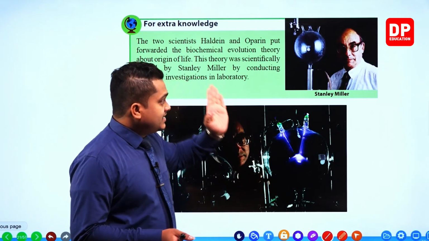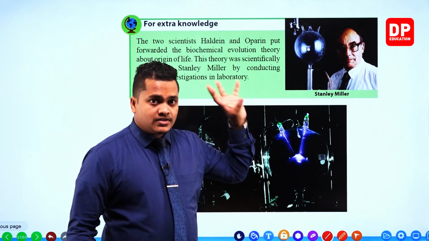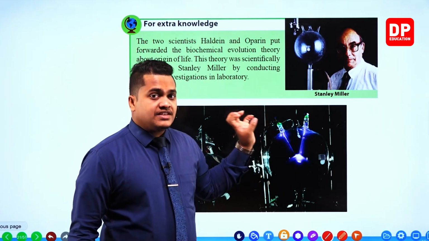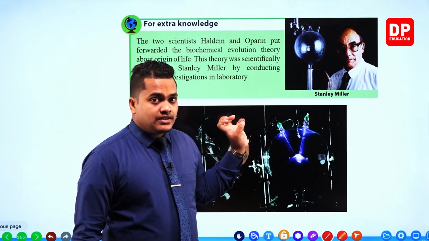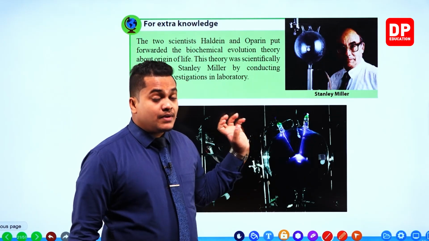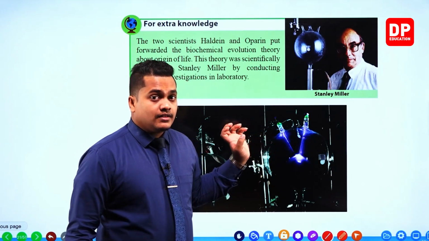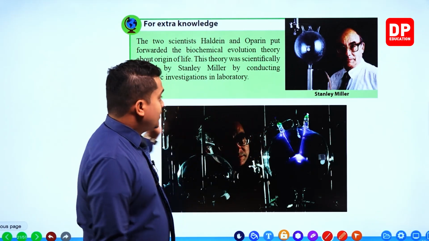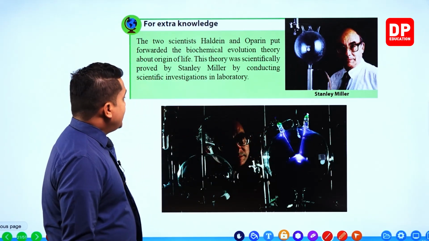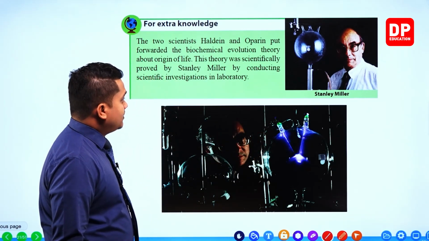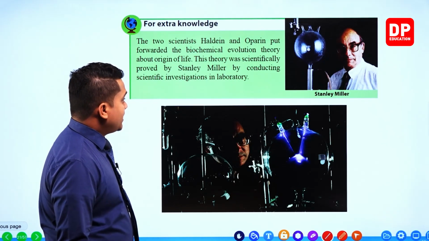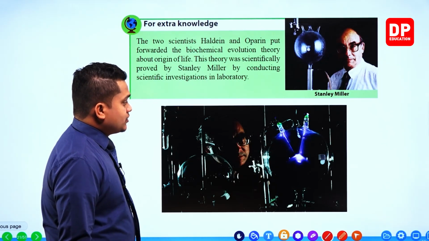The scientist Stanley Miller was the one to prove this, using the equipment and experiment carried out in his laboratory. So this theory was scientifically proved by Stanley Miller by conducting scientific investigations in the laboratory.